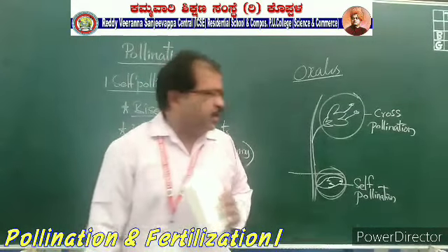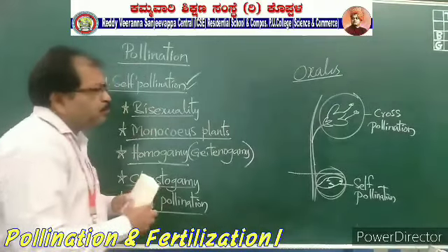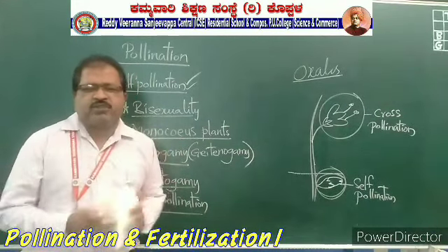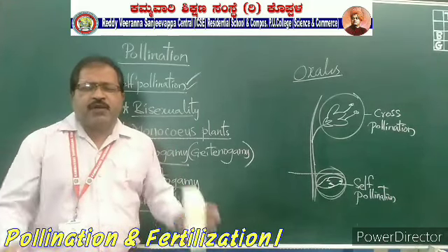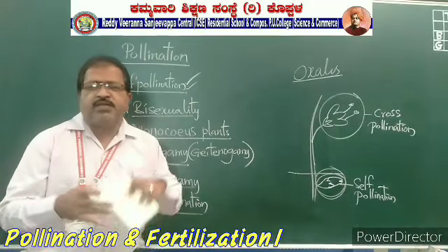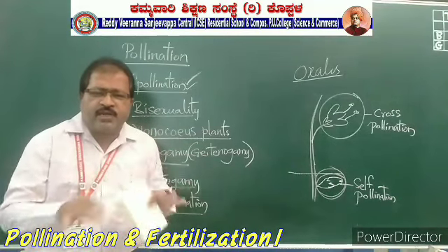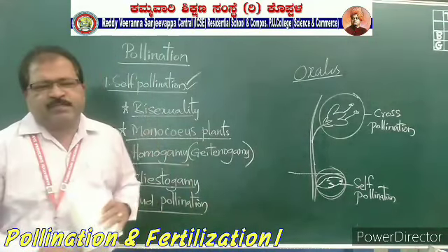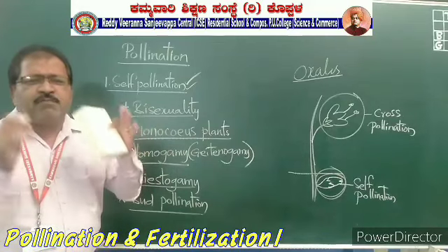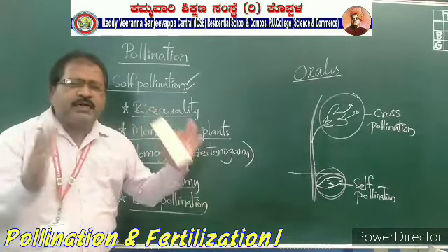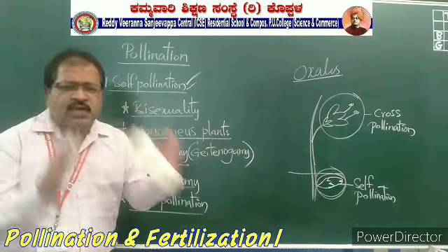Okay, and come to the next one, bud pollination. The pollination which occurs in the bud stage, especially in agricultural fields: rice, wheat, bajra, jowar, maize, these all come under the category of bud pollination. That means at the bud stage only, the pollination is completely taken place. That is the self pollination.